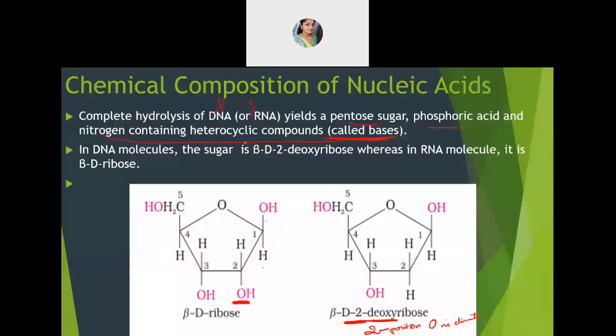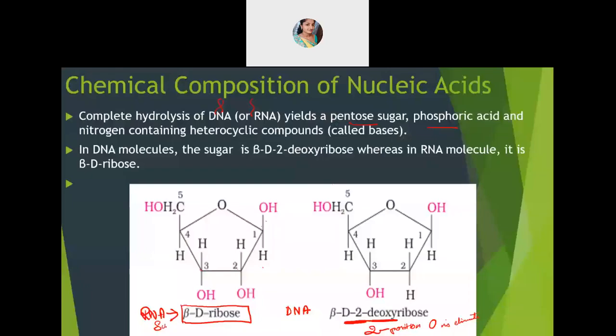DNA and RNA consist of these three parts: pentose sugar, phosphoric acid and nitrogenous base. Let's go for that pentose sugar. What is that pentose sugar? It is beta D ribose for RNA. Okay, for RNA it is beta D ribose. If you want, you write it down, then it will be easier for you.